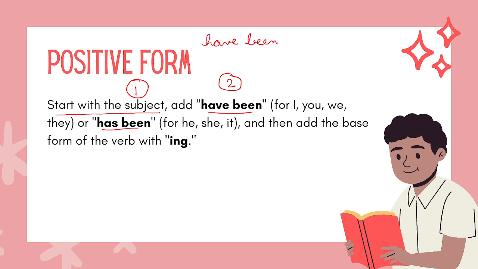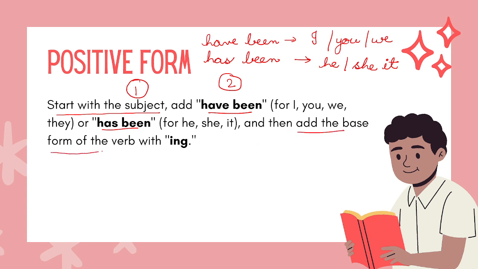You will use have been when your subject is I, you or we. And you will use has been for he, she and it. So always remember this, right? And then add the base form of the verb plus ing. So you will use the base form of the verb and add ing to it.